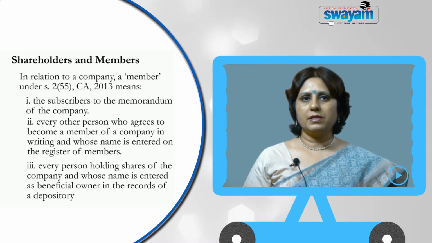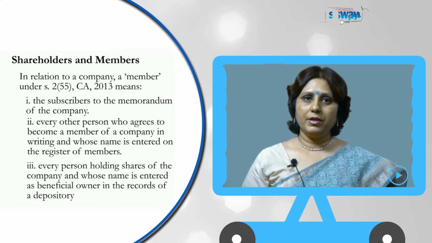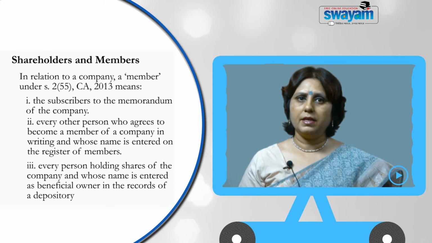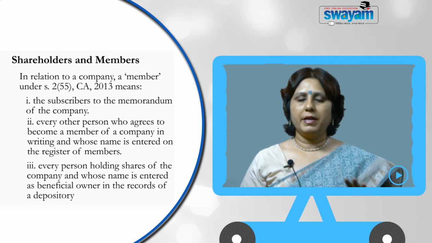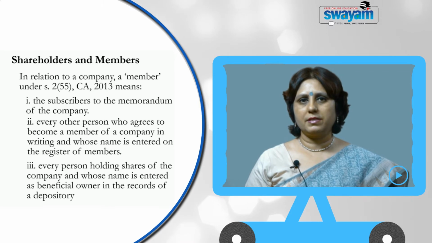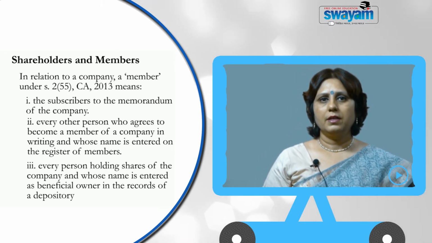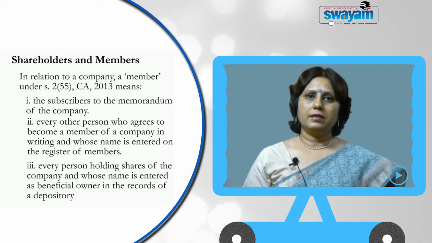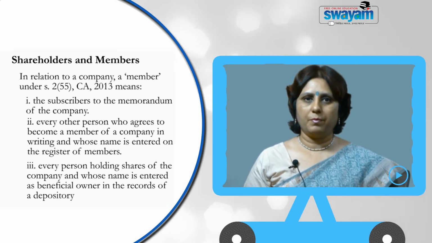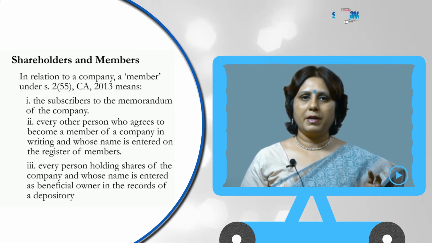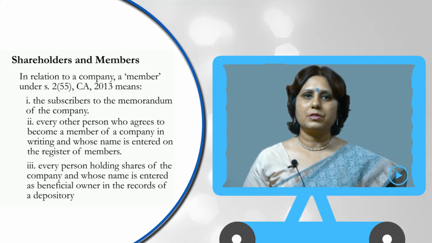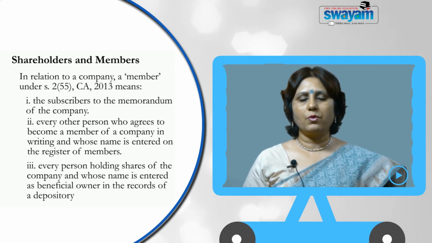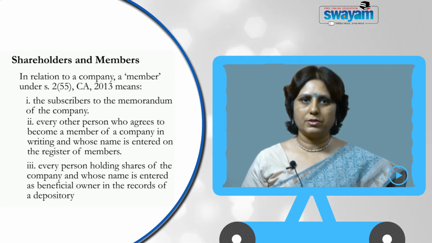Now, where the shareholders are having shares in the physical form, that is, not in the dematerialized form, then the company maintains its register and the names of the shareholders are entered. Shareholders are entered into the register of members. Whereas, in the case of dematerialized shares, where the dematerialization is through a depository, the register of members is maintained by the company in which the name of the depository is written, and the depository itself maintains a register where the shareholders' names are maintained as the beneficial owners of the shares.